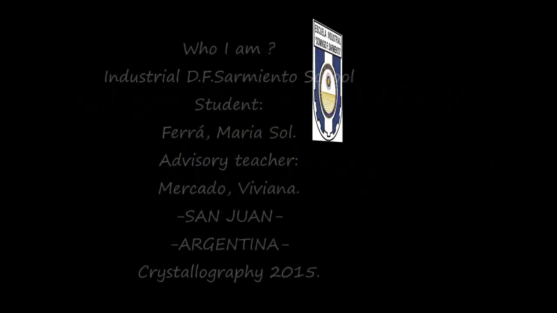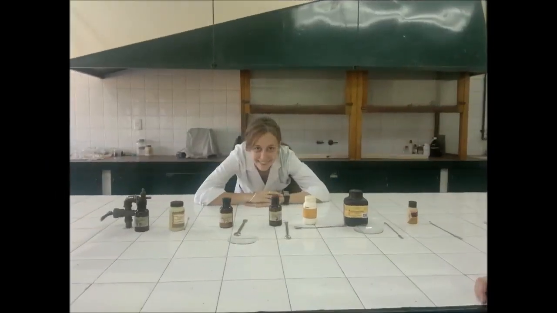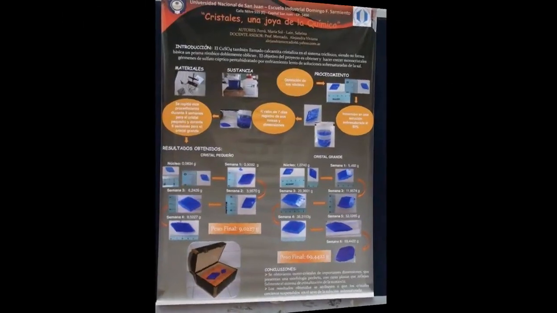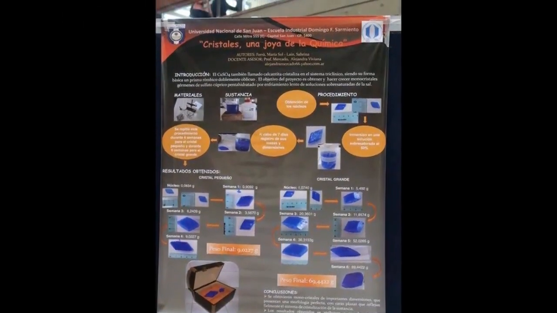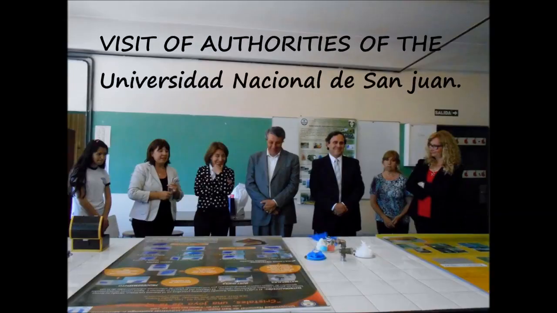This project was shortlisted for a crystallography competition in Argentina. After participating in the day's competition, the project won the category of monocrystal of pentahydrate cupric sulfate. The goal of this project is to obtain and grow seeds of the pentahydrate cupric sulfate substance using the methods